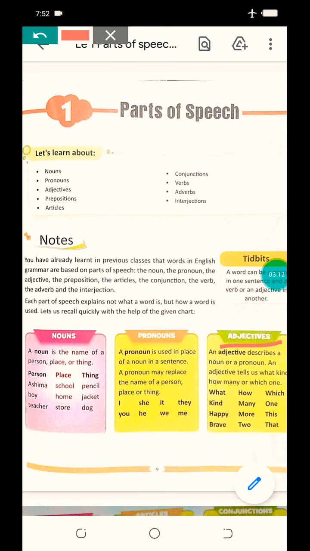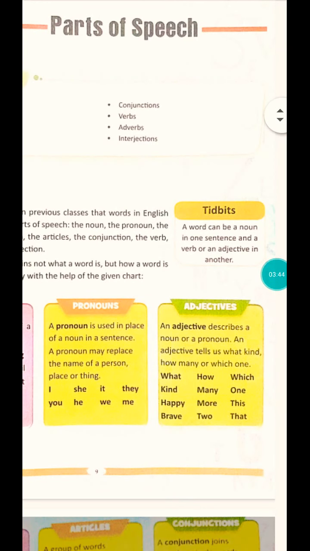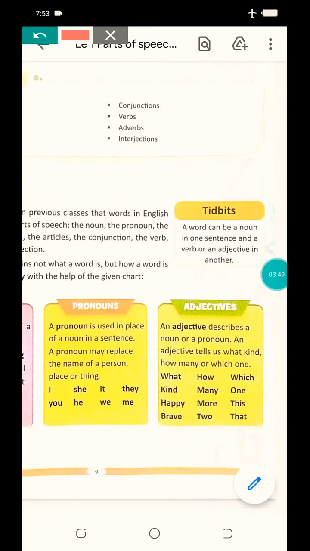Okay, next is adjectives. An adjective describes a noun or a pronoun. Now we have learned noun and pronoun, and which word explains these both? The adjective explains about a noun or a pronoun. An adjective tells us what kind and how many or which one. These three things we get to know from the adjectives.